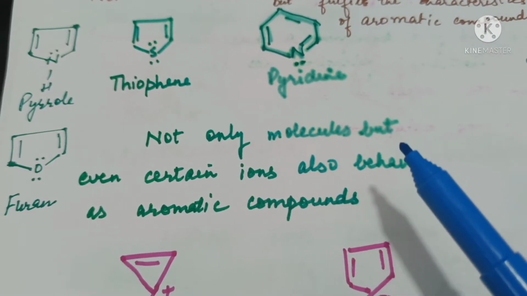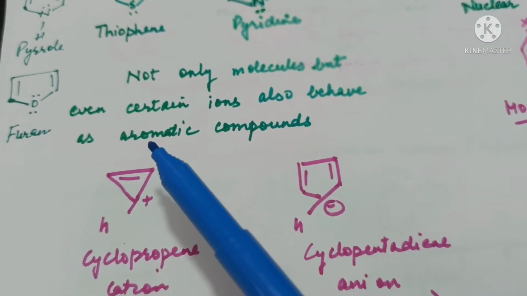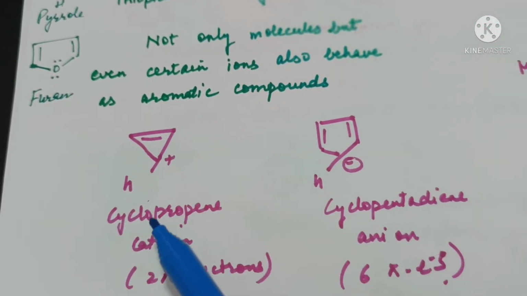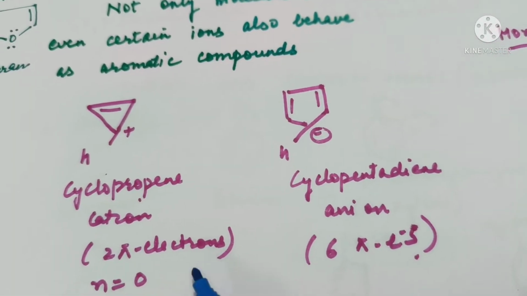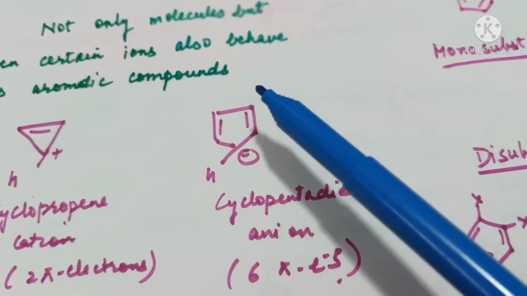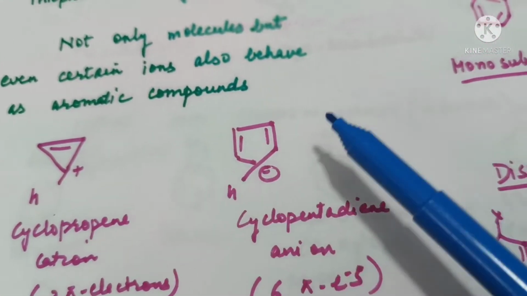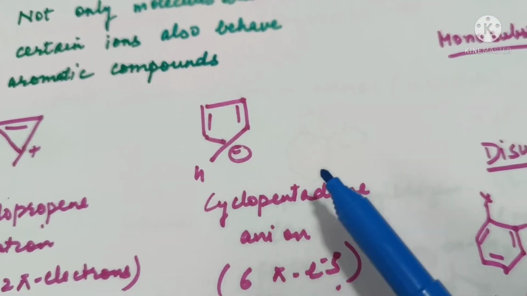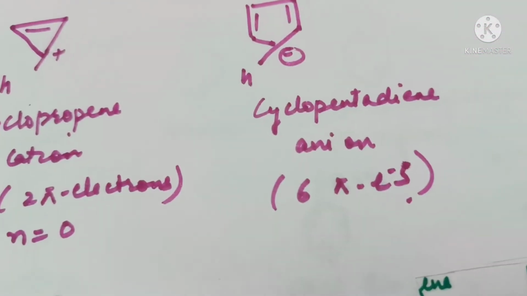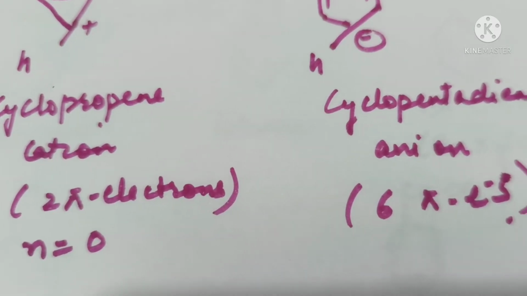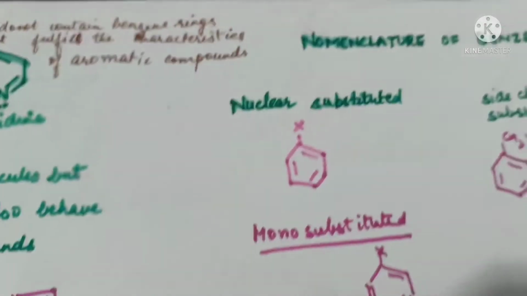Not only the molecules but even certain ions also behave as aromatic compounds. For example, cyclopropene cation has 2 pi electrons, n is equal to 0, obeys Huckel's rule. Then cyclopentadiene anion has 6 pi electrons and obeys Huckel's rule, so it is aromatic in nature.